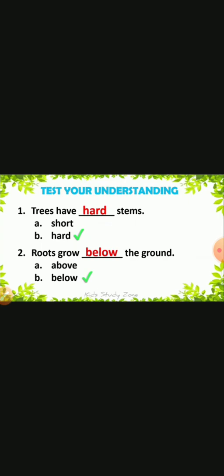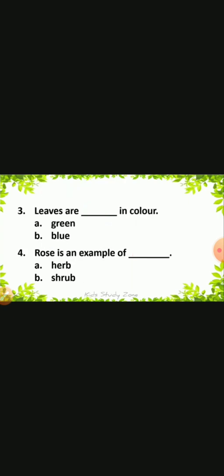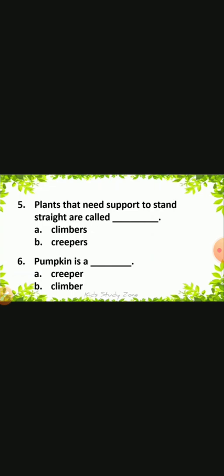Below the ground. Next question, leaves are dash in color, green or blue? Green in color. Rose is an example of dash, herb or shrub? Shrub. Next question, plants that need support to stand straight are called climbers or creepers? Climbers. Pumpkin is a dash, creeper or climber? It's a creeper.